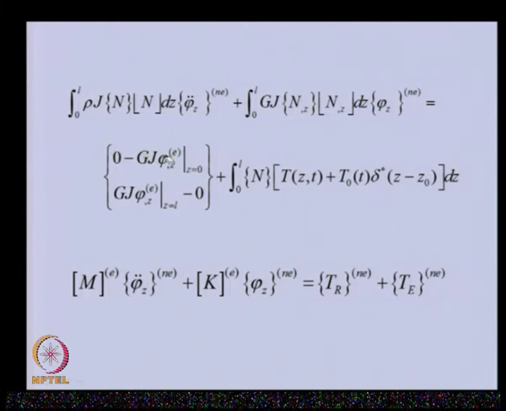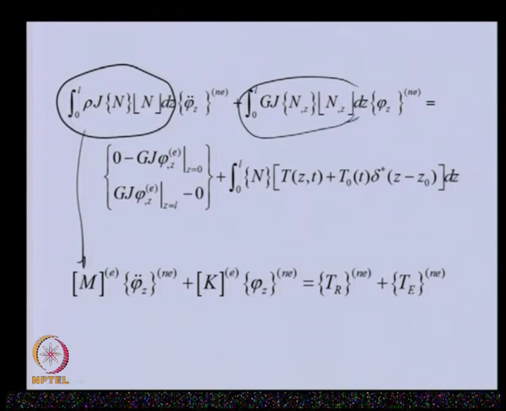So, this will give me this, and similarly for z equal to 0, N1 will be 1 and N2 will be 0. So, we will get this. Basically, these are the reaction torques at the two ends of the shaft, which I am representing as this particular vector. And this term I am calling the mass matrix. This term I am calling the stiffness matrix, and the remaining term I am expressing as the external torque term.